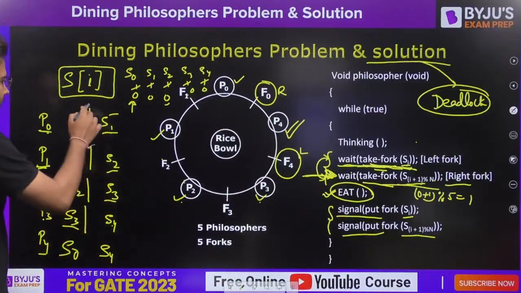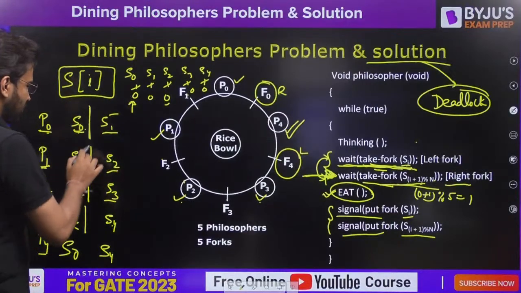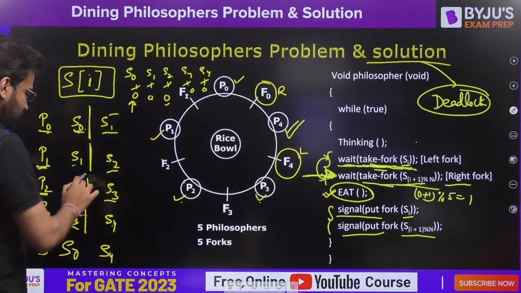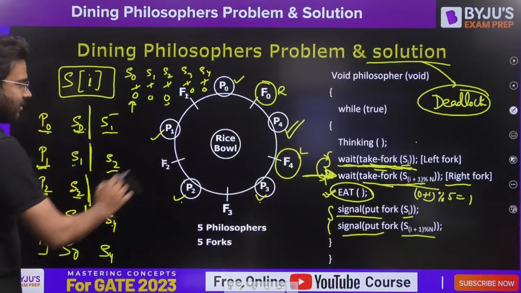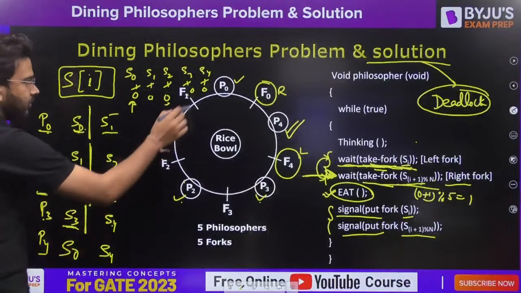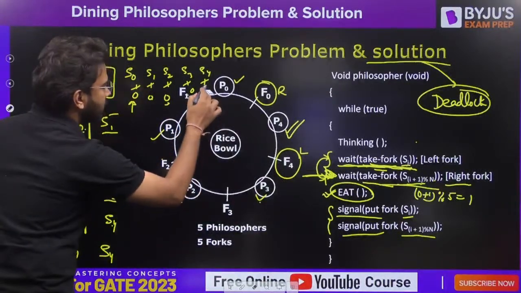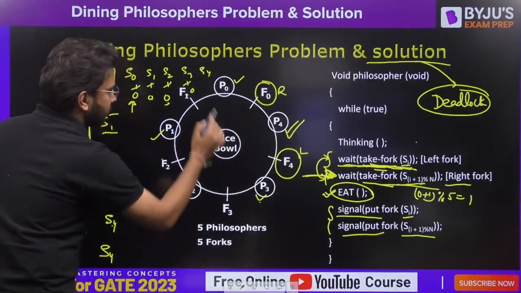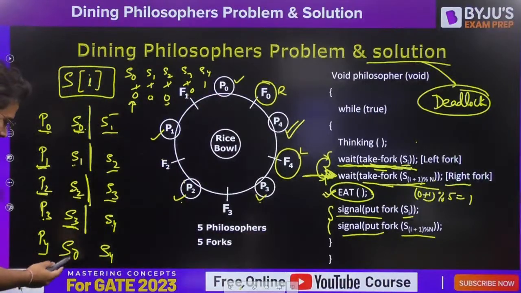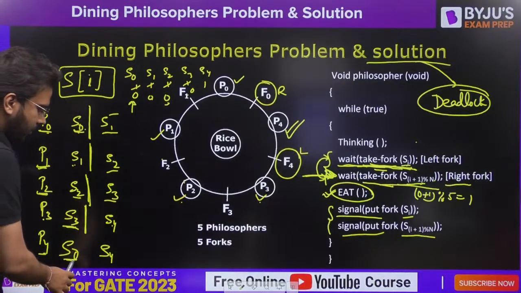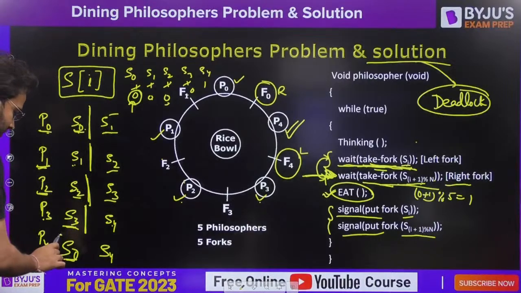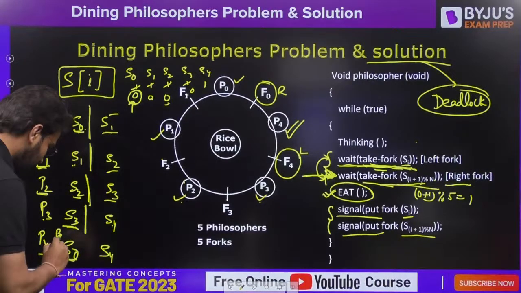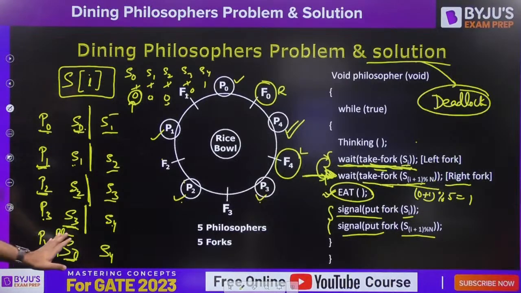Now what will happen? It got blocked. S0 value is 0. It got blocked. S1 value is 0. Preemption. S2 value is 0. P3 preemption, S3 value is also 0. Now this is not 0 as of now. Let's write S4 as 1. Now carefully see this. P4 will perform wait operation on S0. S0 value is already 0. That means it will be blocked here. P4 will get blocked here, right? P4 will get blocked here.